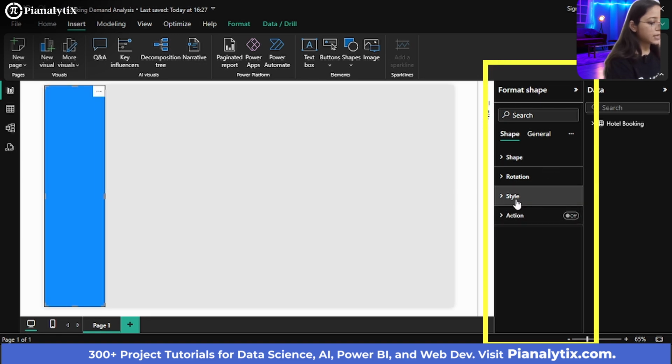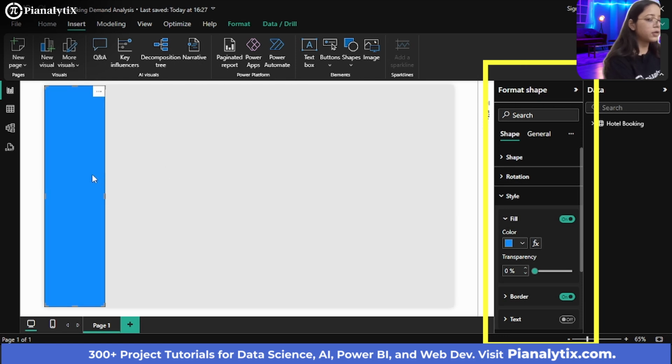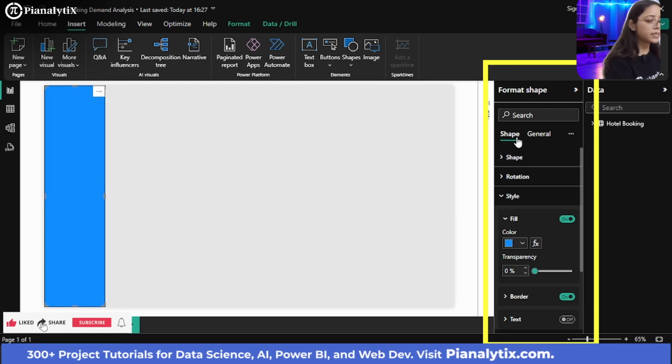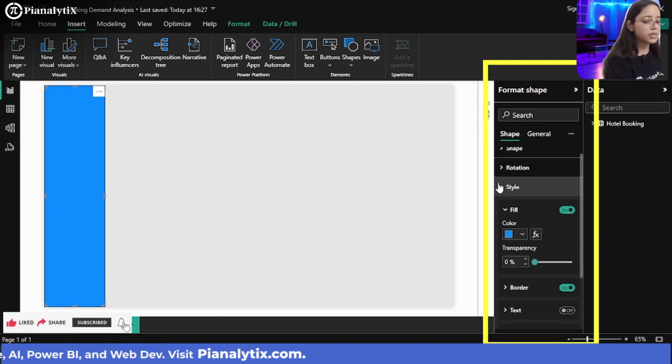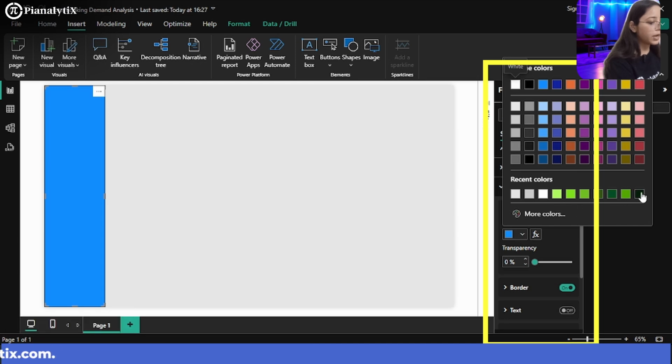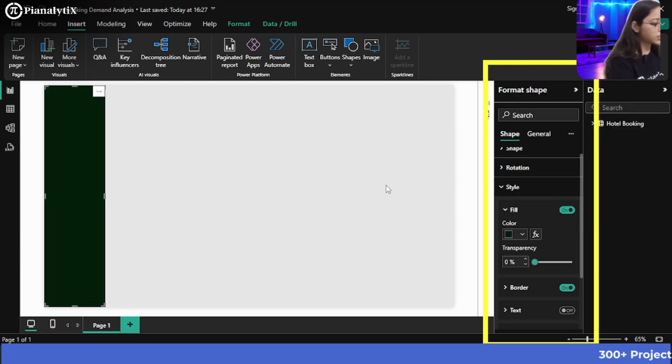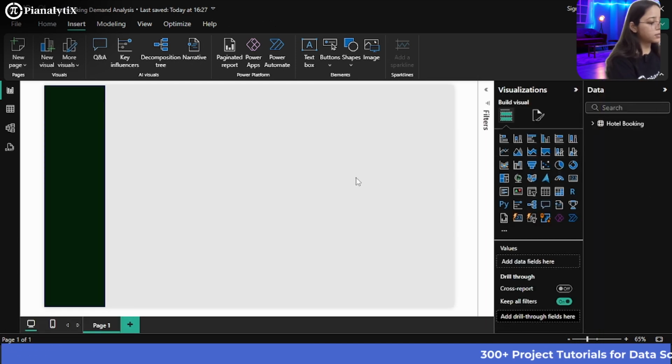And go to the style section in the format. Whenever you select this particular shape, automatically in the visualize section there will be a shape subsection where you can click on the style drop down menu and you can choose a color for this. I want something like dark green, so I'll choose this color, I'll say. So now this looks better.